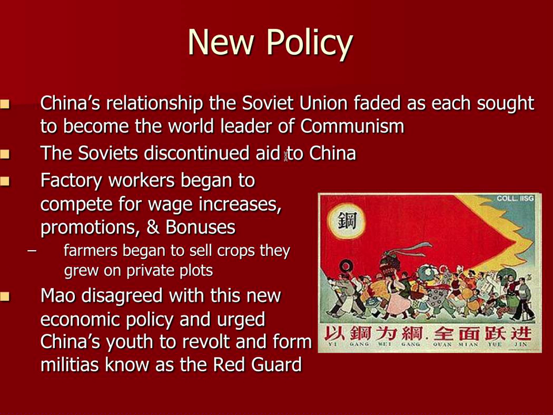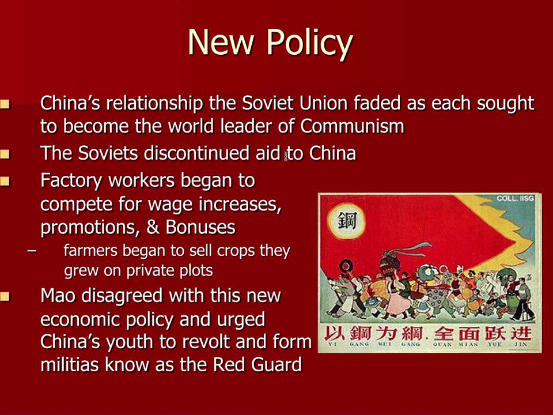As they become more and more powerful, China begins to resent the relationship with the Soviet Union. The Soviet Union likes to be the big brother, and they treat China like a little brother. So the Soviets stopped their aid to China. And factory workers began to compete for wage increases, promotions, and bonuses, and in the countryside, farmers were growing crops on private plots.